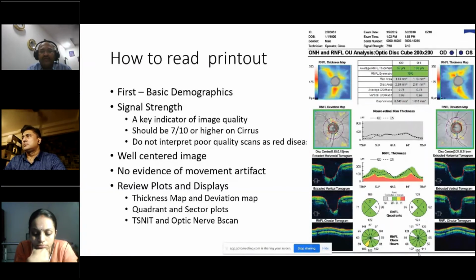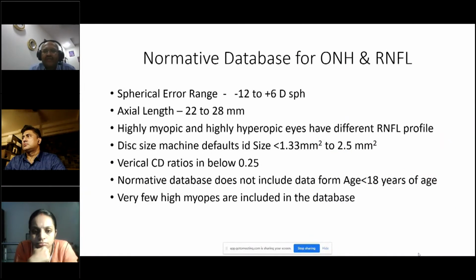So you must know that the normative database for the optic nerve head and retinal nerve fiber layer in the Zeiss has a spherical error range of minus 12 to plus 6 diopter sphere. The axial length which can be analyzed is 22 to 28 millimeters. So less than 22 and more than 28, the machine usually defaults and you may not get a very good analysis. Some of the examples I'll show you.